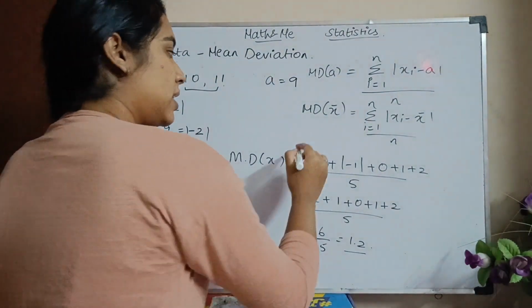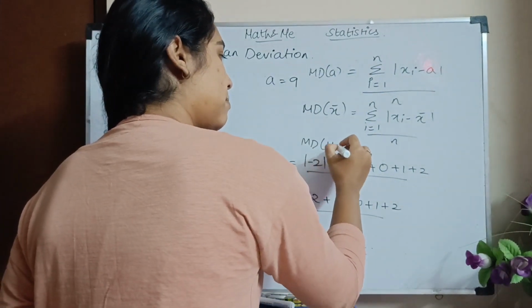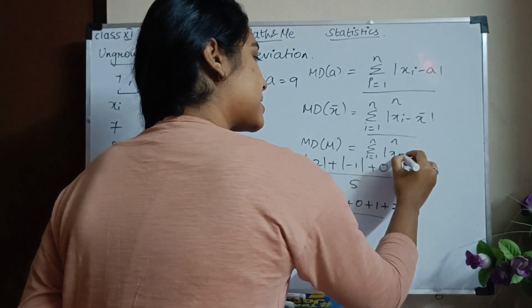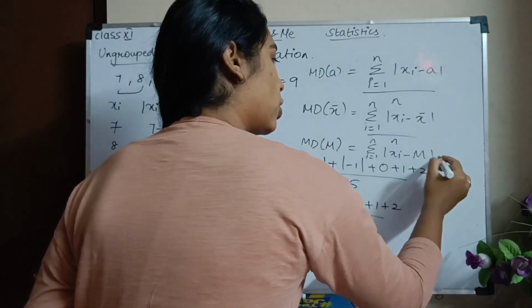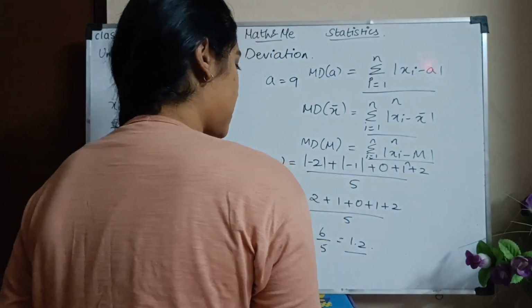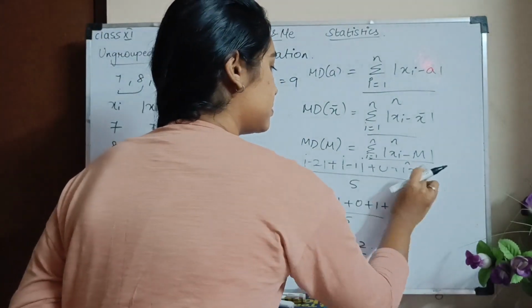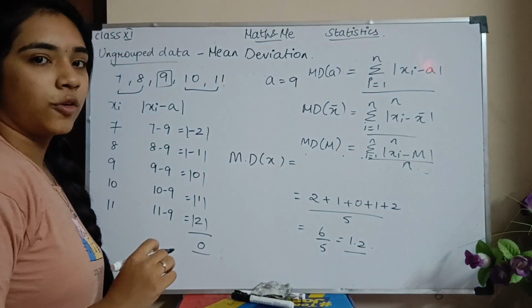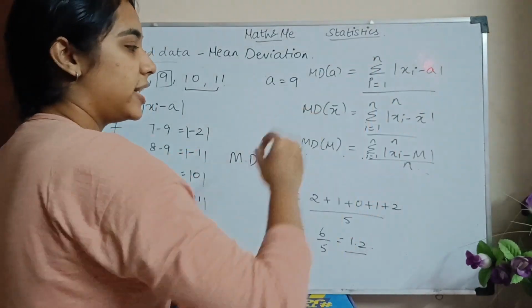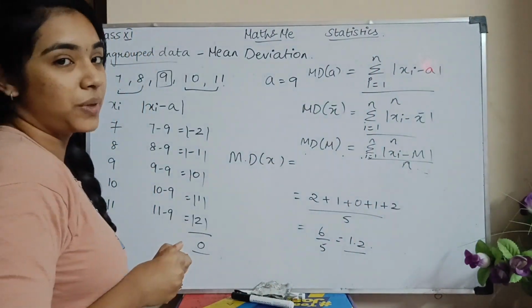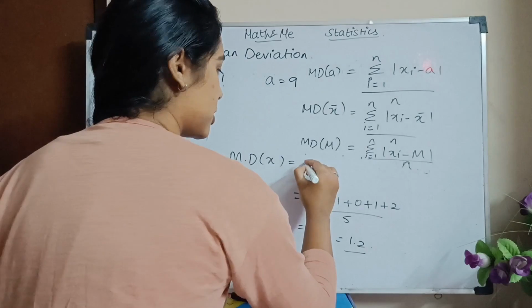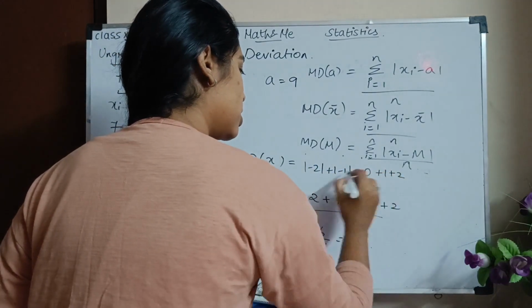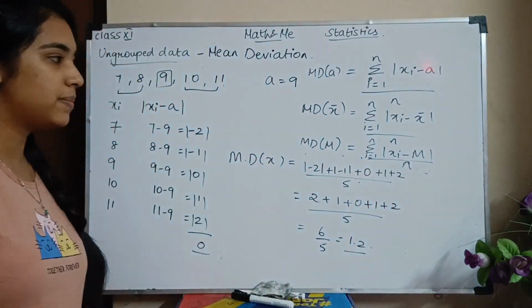Similarly, mean deviation with respect to the median: sigma i equals 1 to n of xi minus capital M, the whole divided by n. Okay? Clear? So these are all your formulas. I'll consolidate all the formulas in the next slide, so please wait. It will be the absolute value sum of minus 2, minus 1, 0, 1, 2, the whole divided by 5. Okay, please copy.